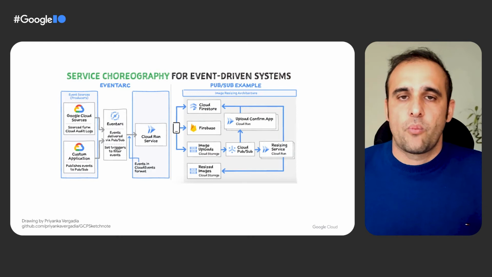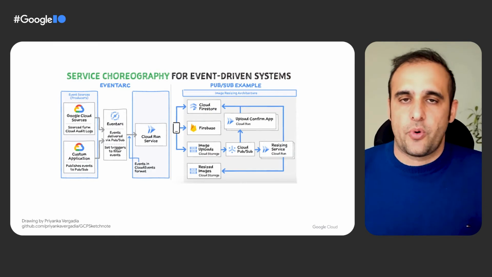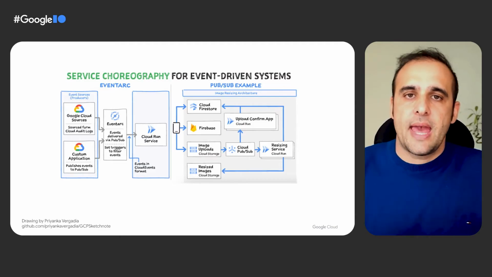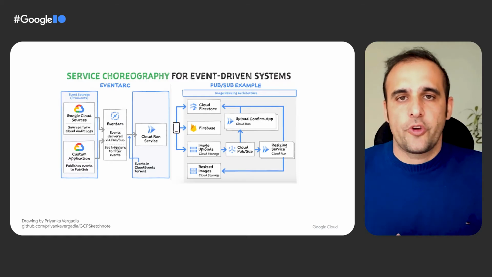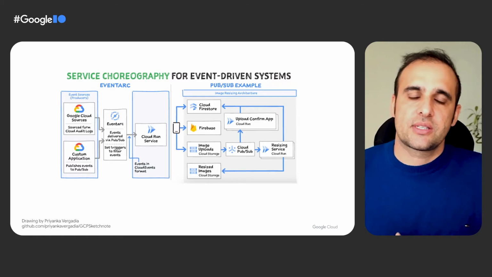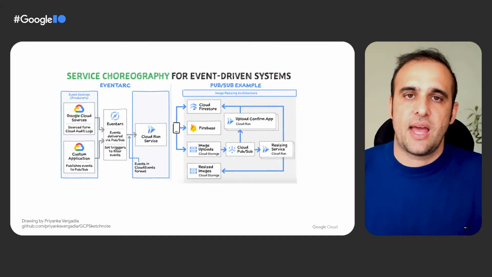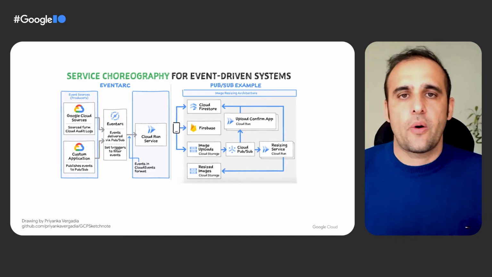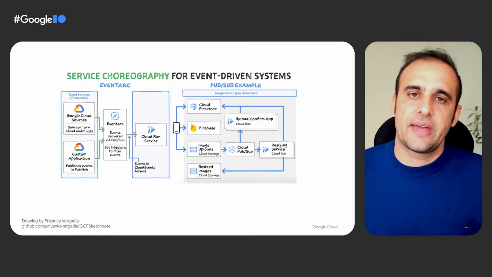Now, to make it more loosely coupled, what you can do is you can use an event-driven approach. In an event-driven architecture, services do their work, and when they are finished, they just emit an event. That event goes to a message broker, and the message broker figures out which other services care about this message, and it passes it on. And then the next service does its work, and it will just emit another message. In this event-driven model, services don't know about each other, and they don't care about each other. Instead, they just consume messages and they emit messages.